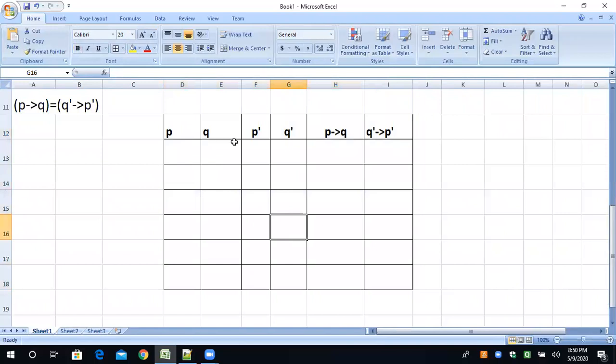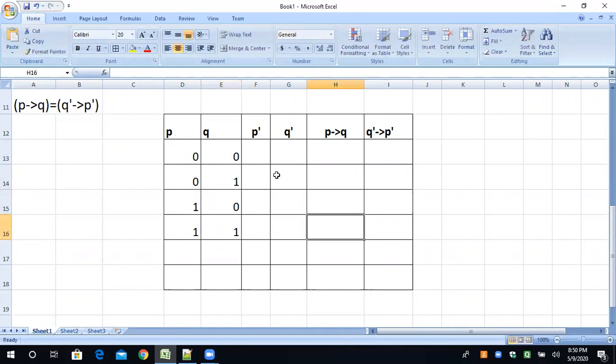Okay, fine. Now we have to put the values. So what are the possible values of the two variables? You know that 2 to the power 2 is equal to 4. So 4 combinations we have to write in zeros and 1s. 0, 0, 1, 1. Understand? Now what will be the Q? 0, 1, 0 and 1.